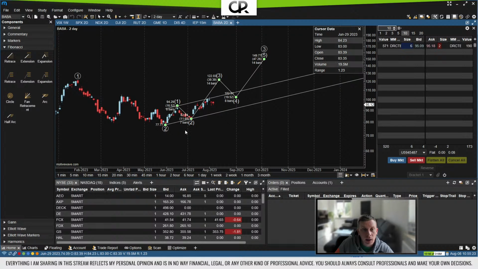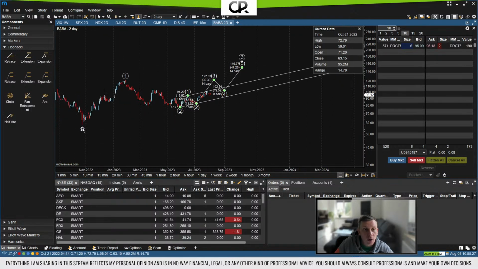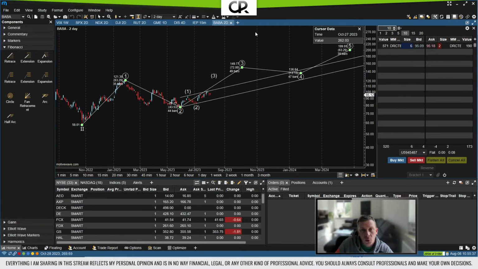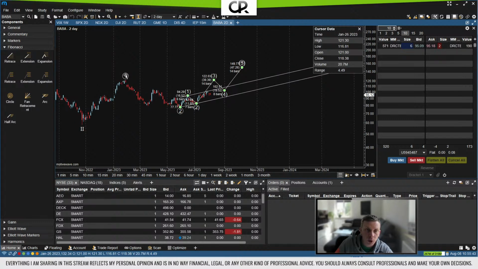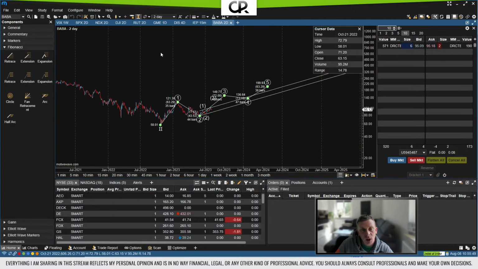So we're assuming that it looks like this, so that we also are in a third wave of a third wave of a third wave, so 3 third waves, which means we would have this trend channel to break out to confirm this third wave, and then we would have a bigger channel here to break out to confirm that third wave, so where we first have to finish this here, and then that will be wave 1, 2, 3, 4, 5, which breaks out here, and then that whole 1, 2, 3, 4, 5 will then basically break out on the biggest degree, if we are right.